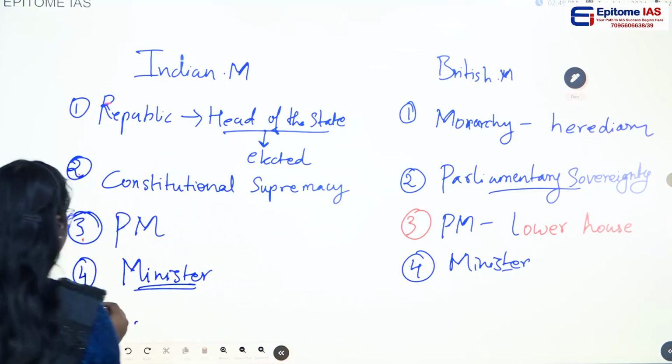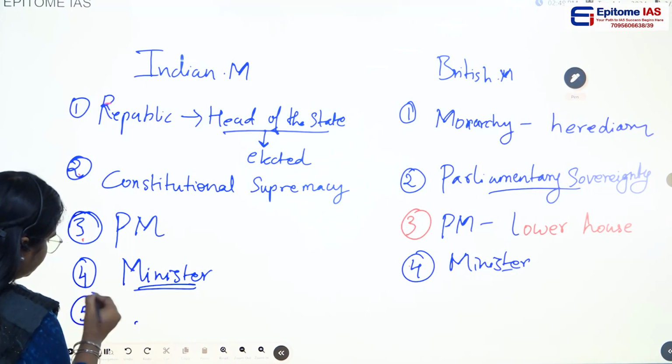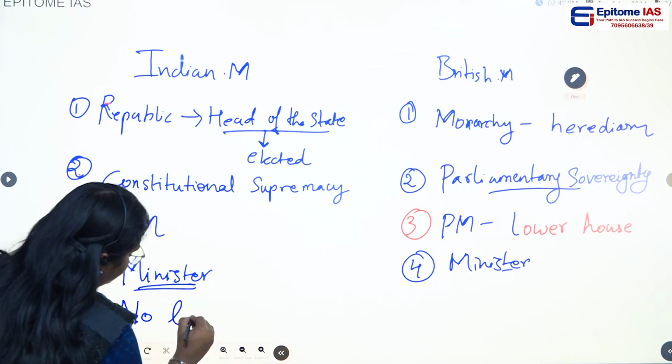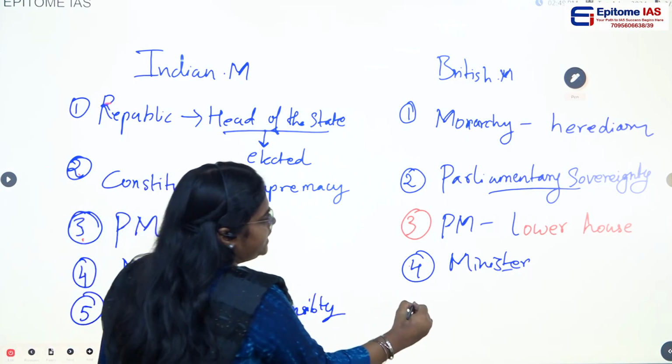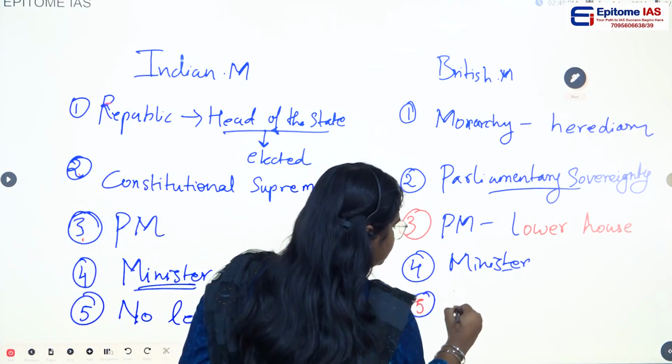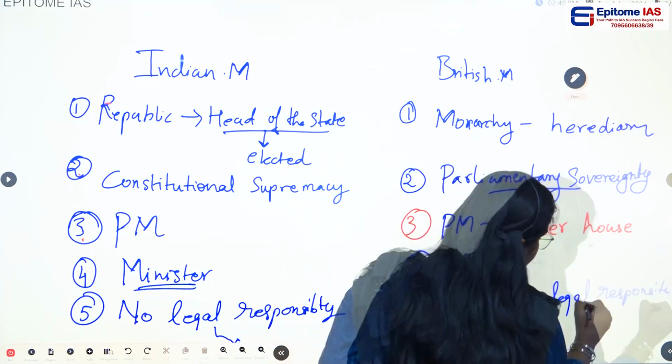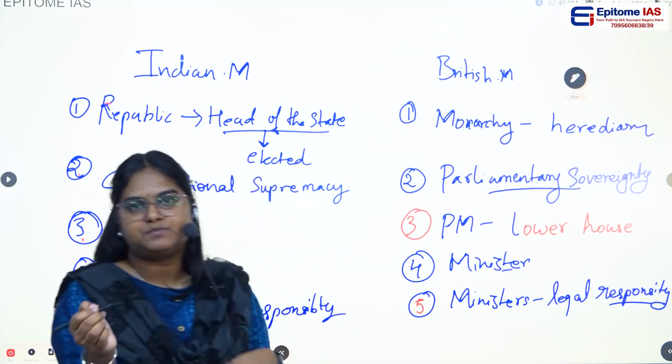So the next difference would be, in case of India, there is no legal responsibility. But in case of British, the ministers have legal responsibility. So what is this legal responsibility?